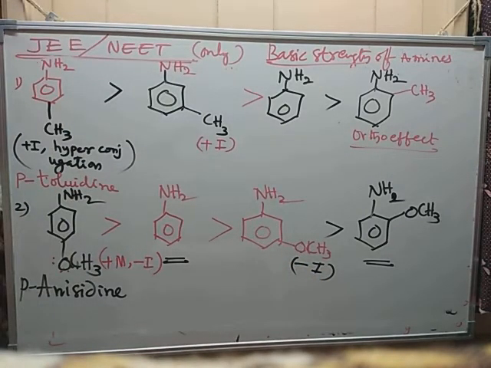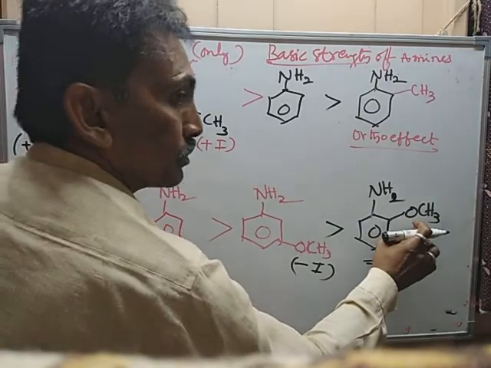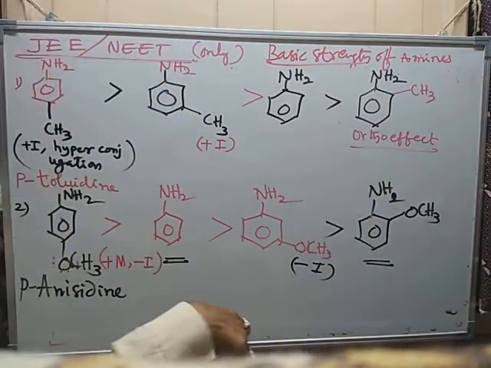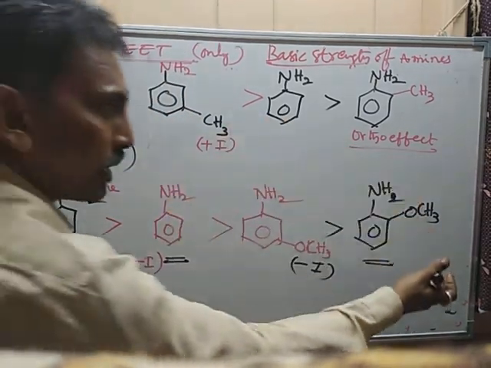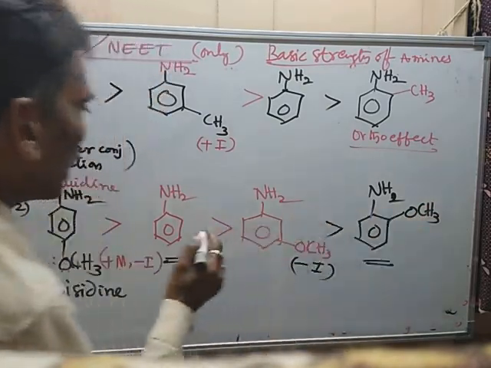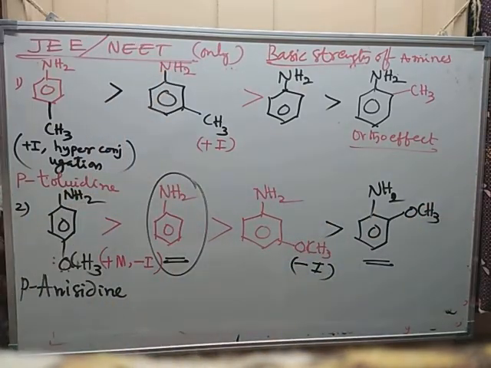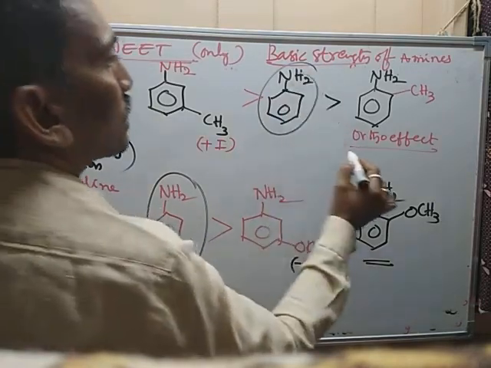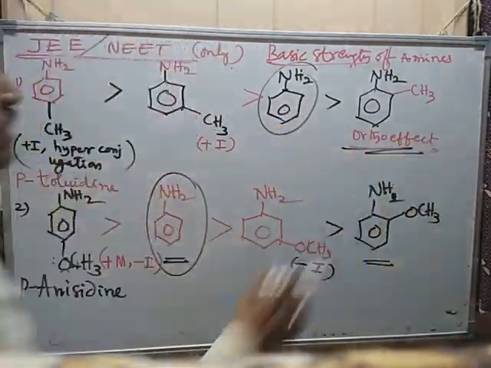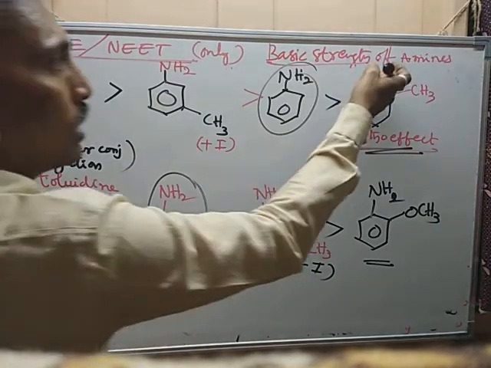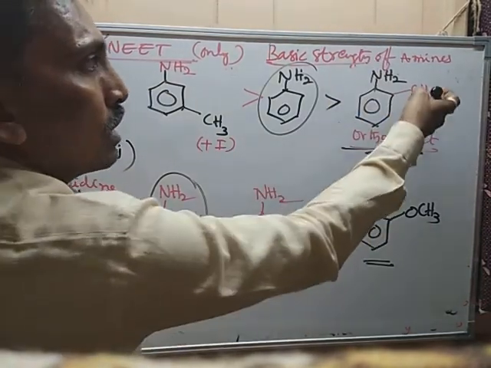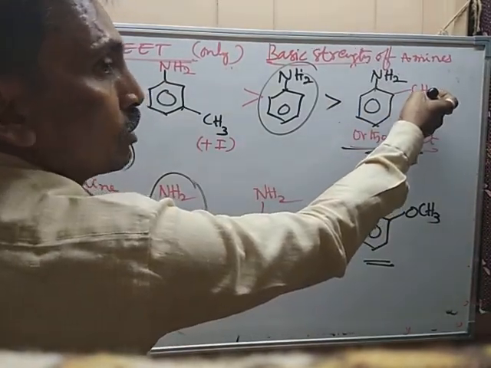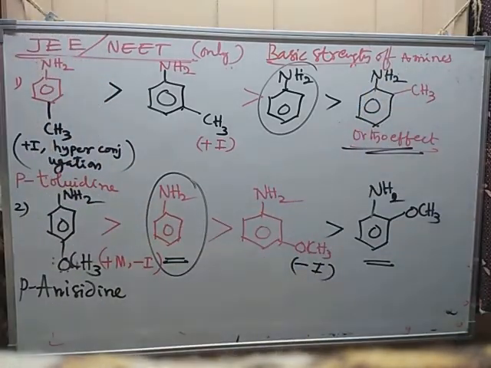Irrespective of the substituent on ortho position in anilines, their basic strength is less than aniline. Here also, ortho effect makes it less basic than aniline. Why? Because anilinium ion planarity is interfered by methyl group and planarity is disturbed due to steric hindrance.